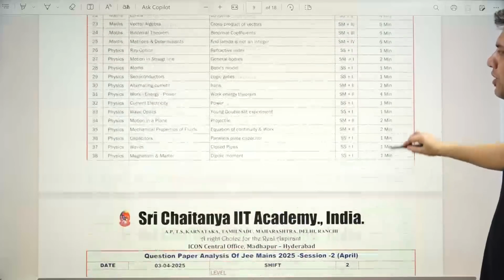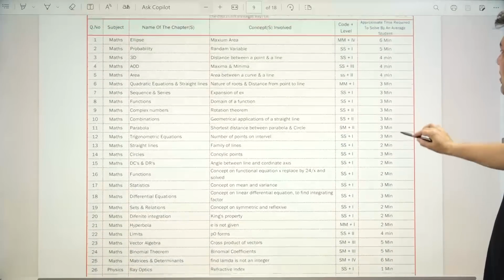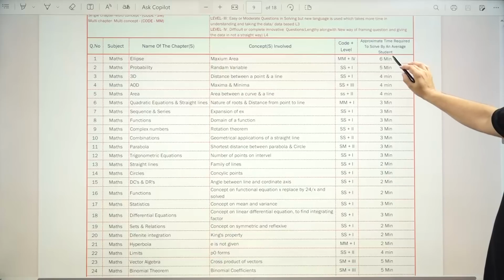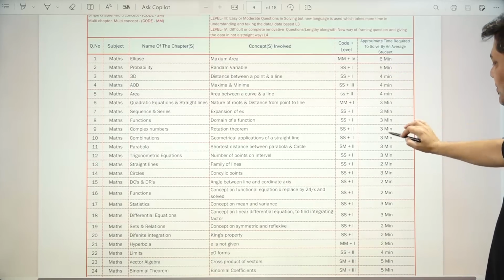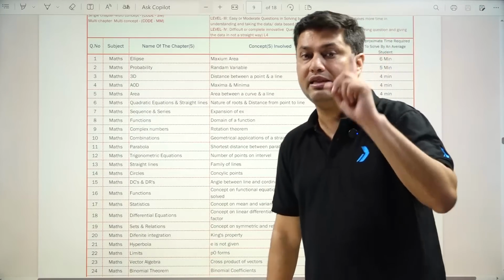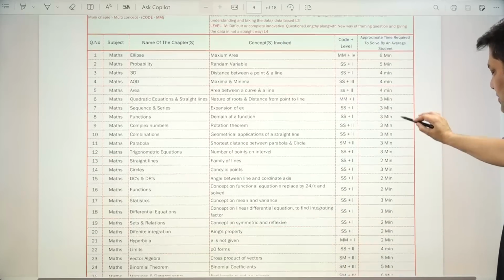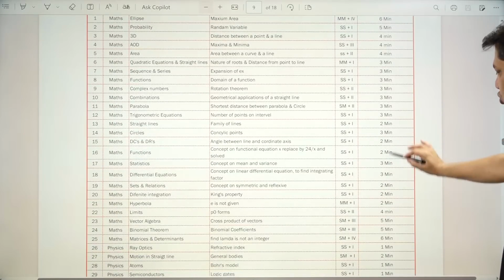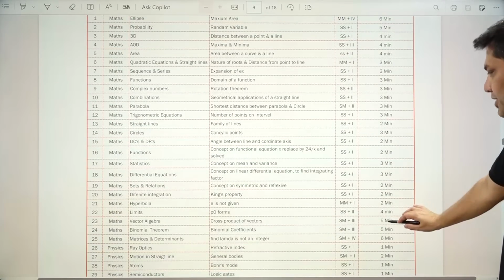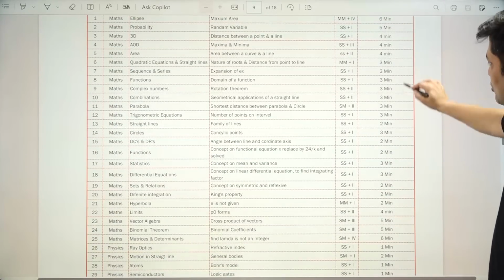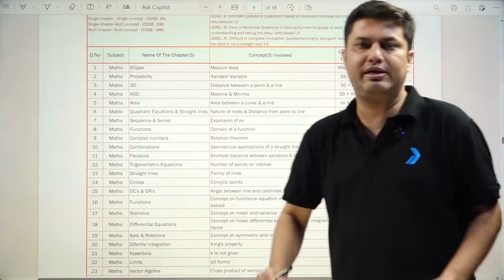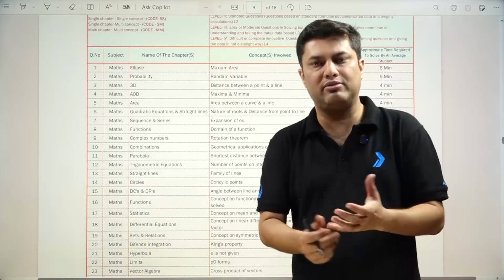If I talk about 3rd April shift 2, one of the questions you can see is 6 minutes, 5, 4, 4, 3, 3. That means this shift was the lengthy shift. So third shift 2 was actually the lengthier shift. You can see few questions you can solve in 2 minutes, but again 2 minutes, 4 minutes, 5 minutes, and 6 minutes. So you can actually feel that the total time students take to solve